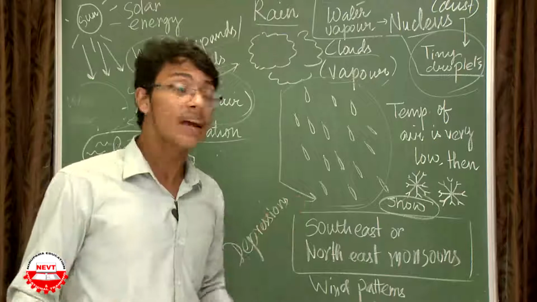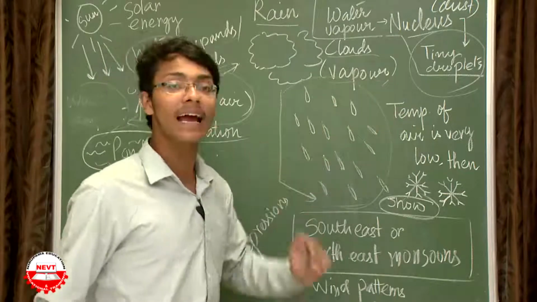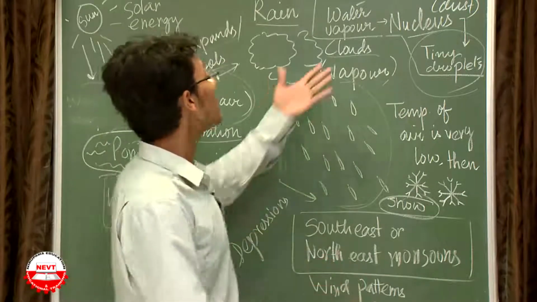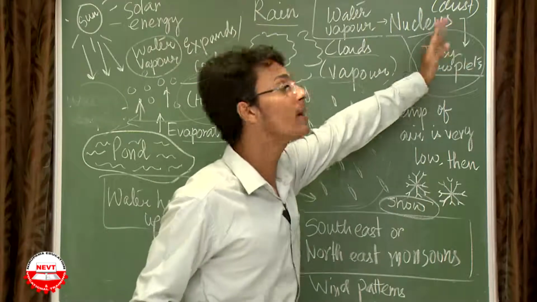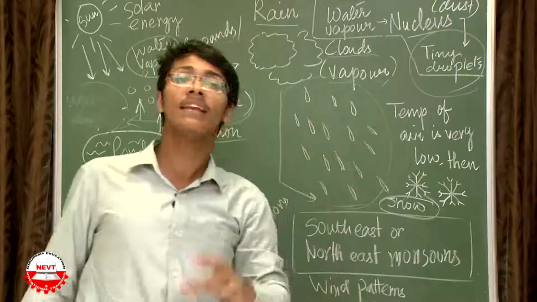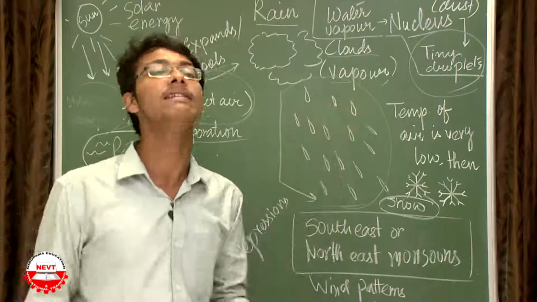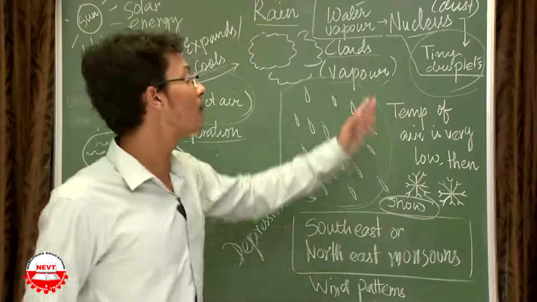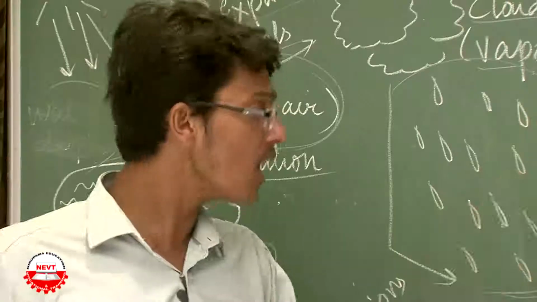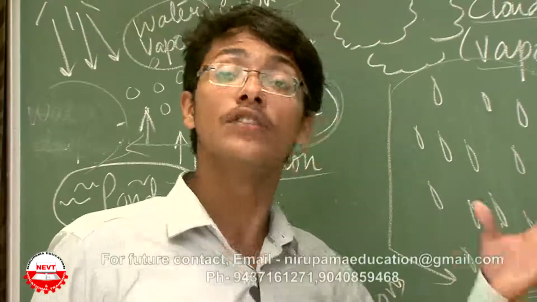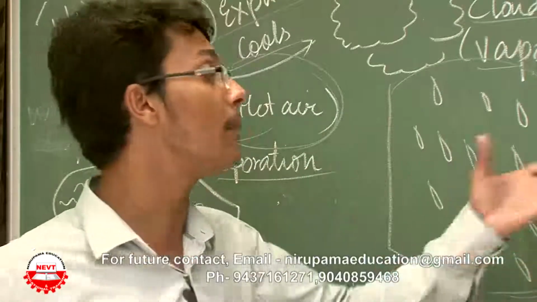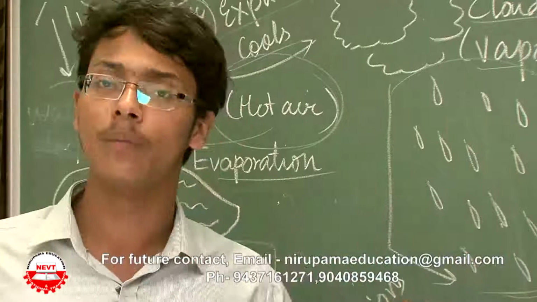Now the question is, how is this water vapor becoming tiny water droplets? It is becoming tiny water droplets by the involvement of nucleus. Nucleus are nothing but the suspended dirt particles in our atmospheric region, and finally it is falling down. When does snow formation occur? Snow formation occurs when the temperature of the air is very low.